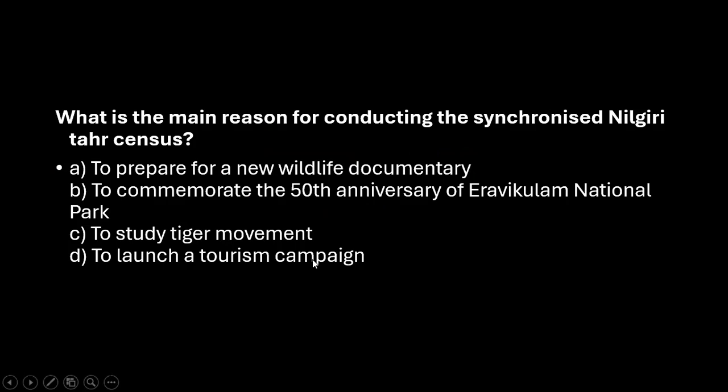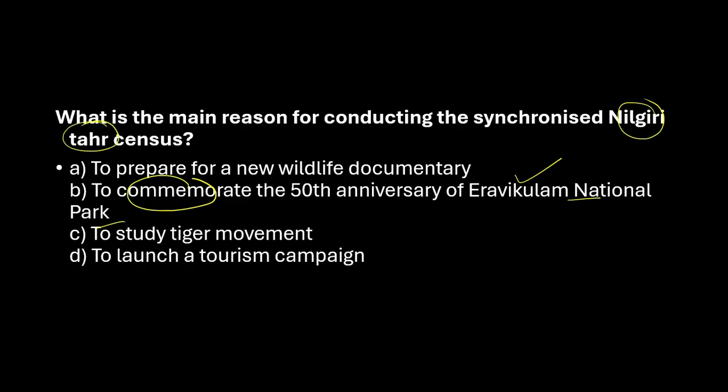Before we go into the deep content of 11th April, let us look into the question that we had seen yesterday. What is the main reason for conducting the synchronized Nilgiri Tahr census? We had discussed that it is the 50th anniversary of Eravikulam National Park, and to commemorate that, this census of Nilgiri Tahr will be done. Nilgiri Tahr is an endemic species to the Nilgiri Hills. So this is something that we need to understand. There are two things here: one is to know about this particular national park, Eravikulam, and another is about the Nilgiri Tahr.